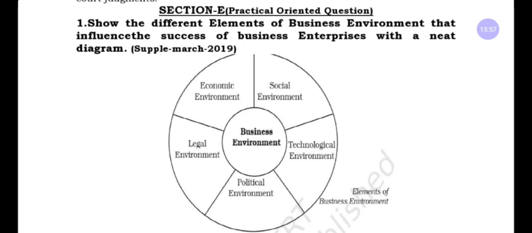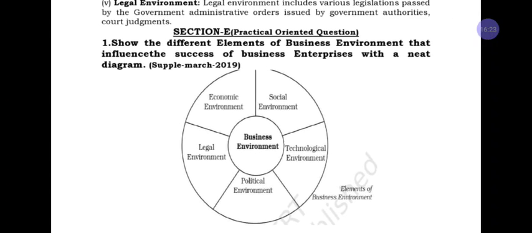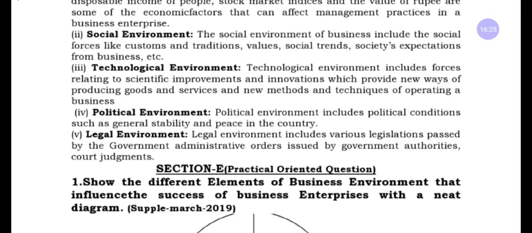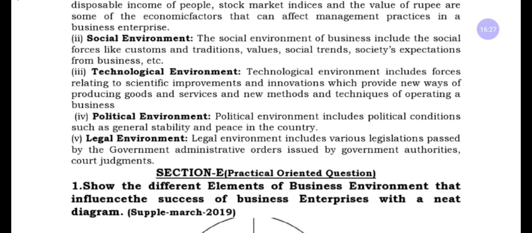PESTLE means P-E-S-T-L. P stands for political environment, E for economic environment, S for social environment, T for technological environment, L for legal environment. This is the practical oriented question on the dimensions of business environment. This question was asked in supplementary March 2019. With this, the business environment chapter revision has been completed. Thank you.